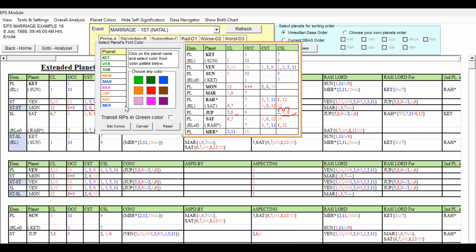Now, if you see, other than these 3 planets, all the remaining planets have some mixed signification, except Mars and Mercury, which are given blue. All the remaining planets, Moon, Rahu, Jupiter, and Saturn, are all unfavorable. Especially Saturn and Rahu, they are node planets. They themselves are strongly unfavorable.